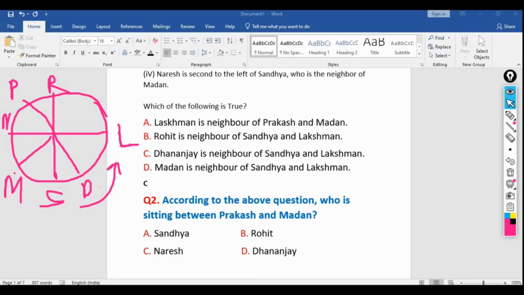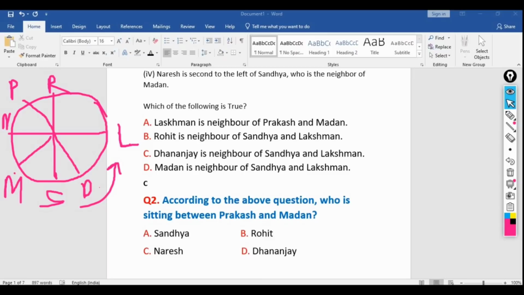This one. So Dhananjay is in between Sandhya and Laxman. So this option is correct. You can check other options. So to save our time, I am moving to the next question. I hope you all are able to understand how I solved the problem.